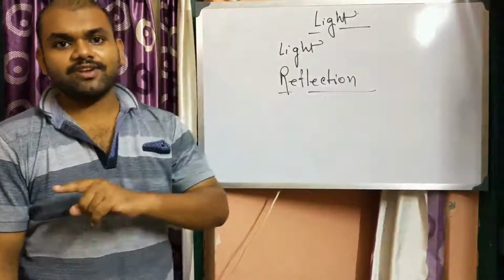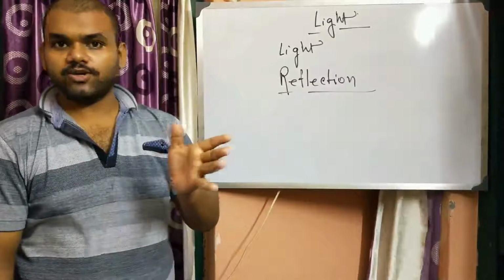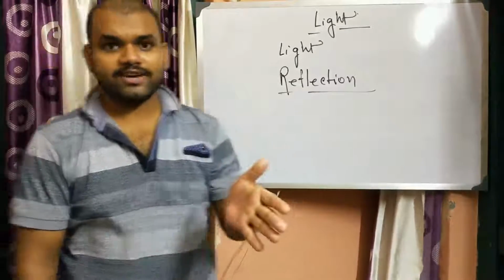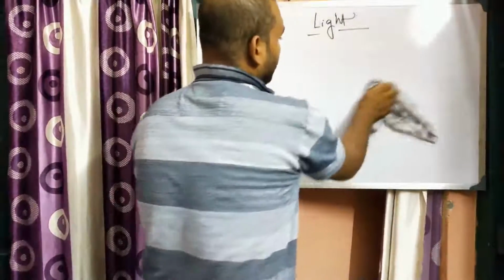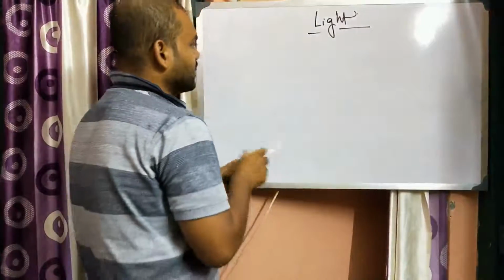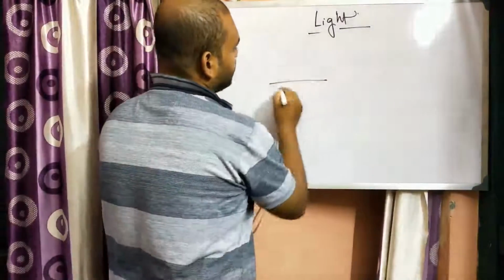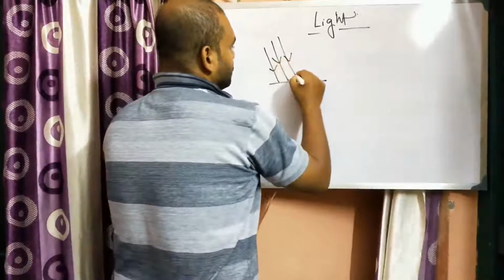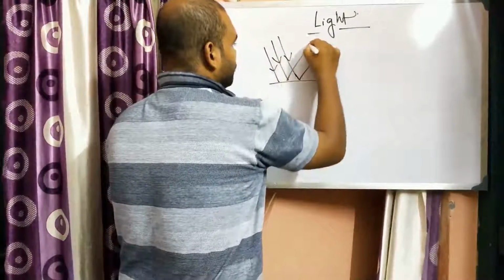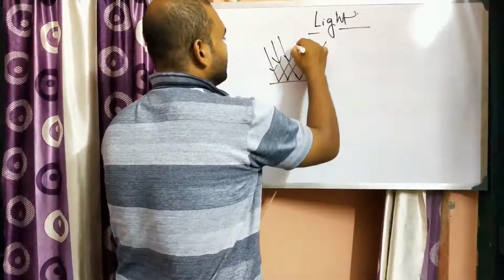Now in case of reflection, there are two kinds of reflection we know. One is regular reflection, another is diffuse reflection. In case of regular reflection, all the lights which are coming parallel will, after reflection, go parallel, or they will reflect parallelly.